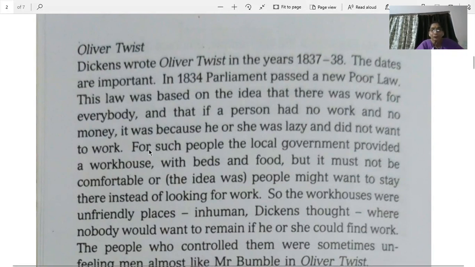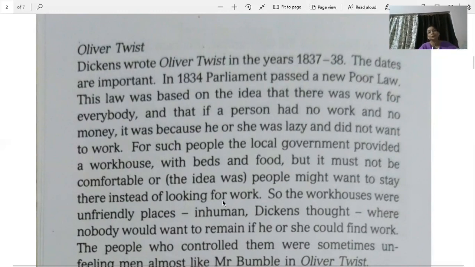So for such people, the local government, for such people meaning the lazy ones, not the ones who want to work, the ones who are lazy, are dependent upon others, and are blaming the government or anyone else for their misfortune, for such people the local government provided a workhouse. Now, workhouse is a place in which the government had built these workhouses, and they had provided very, very basic necessities with beds and food, but it must not be comfortable. Or the idea was the poor might want to stay there instead of looking for work.